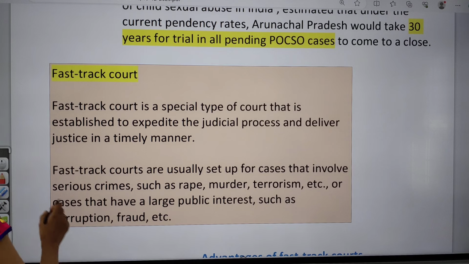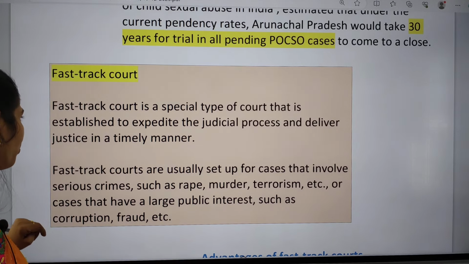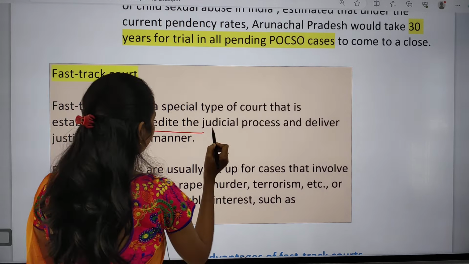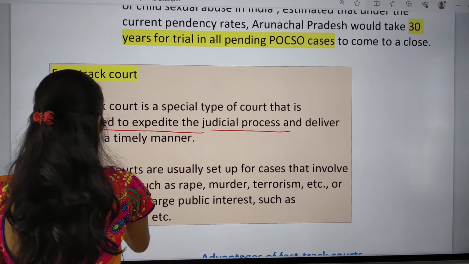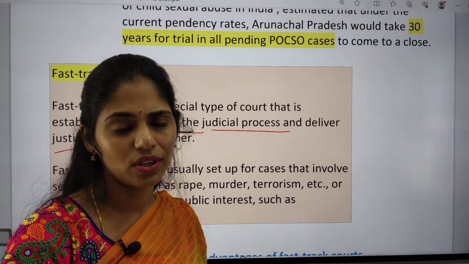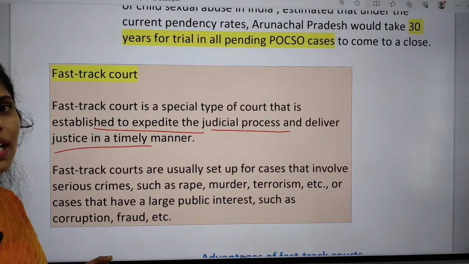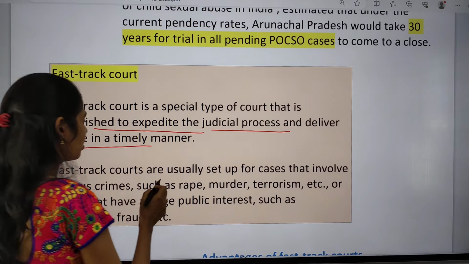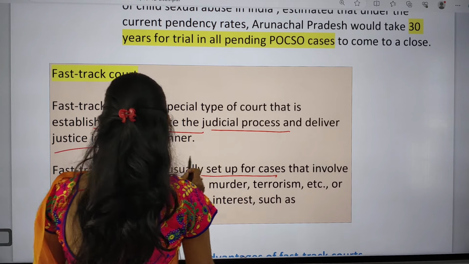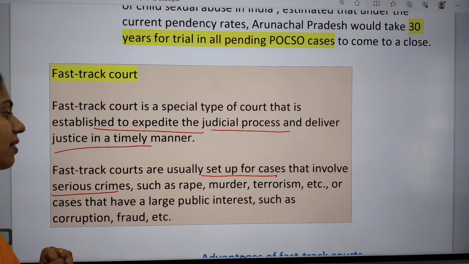Fast track courts are a special type of courts established to expedite the judicial process and deliver justice in a timely manner. The focus is on justice delivery in a very timely manner, so within a shorter period of time there should be the delivery of justice. Fast track courts are usually set up for cases that involve serious crimes, for example rape, murder, terrorism, etc. They need to get justice fast.